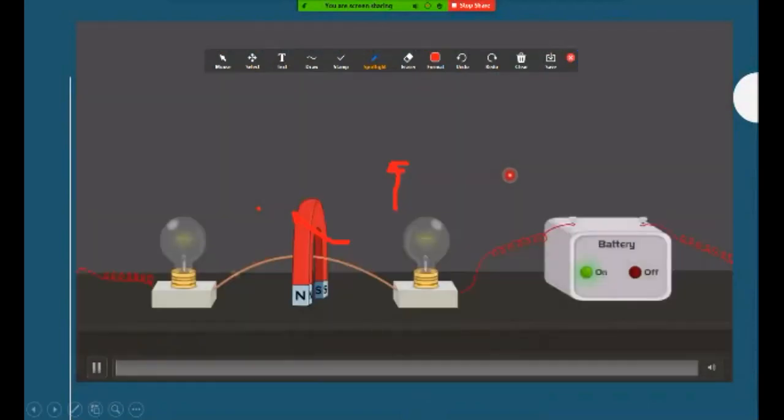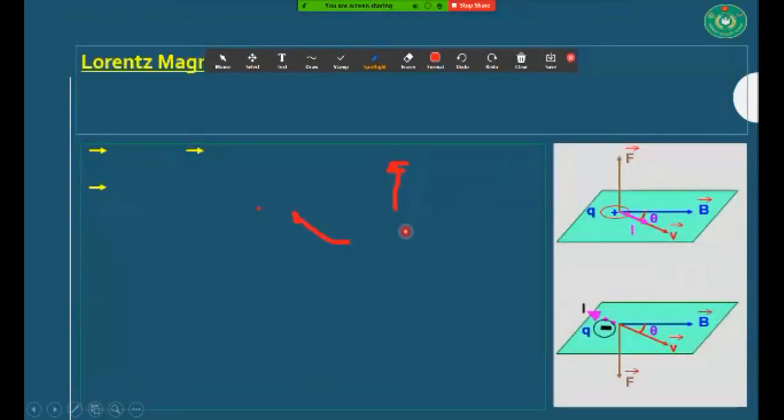Okay, boys, I think your concept about the Fleming left-hand rule is very much clear after observing this video.